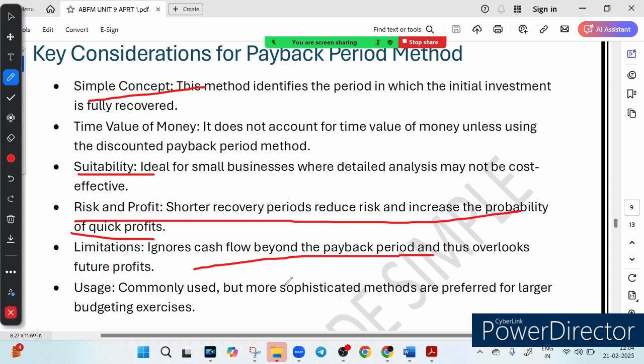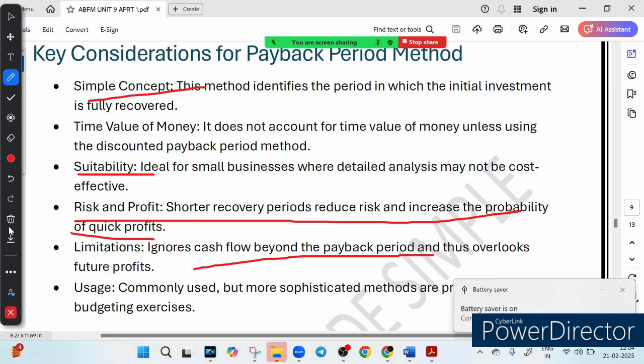That is why big businesses use more advanced methods like NPV and IRR for better decision making instead of the payback period method. So if you want to know how soon your investment pays off, the payback period method is used. But for a smarter approach, consider the discounted payback period method, which is very, very important, right?